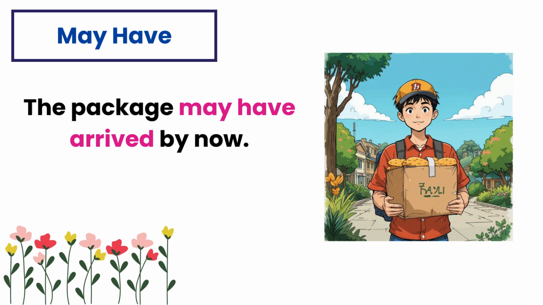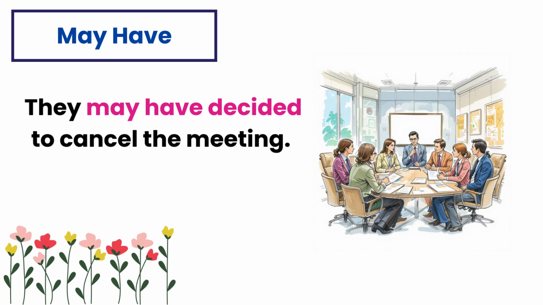The package may have arrived by now. In this example, may have expresses uncertainty but suggests the package might have arrived already. They may have decided to cancel the meeting. Here, may have implies it's possible they decided to cancel but you're unsure.